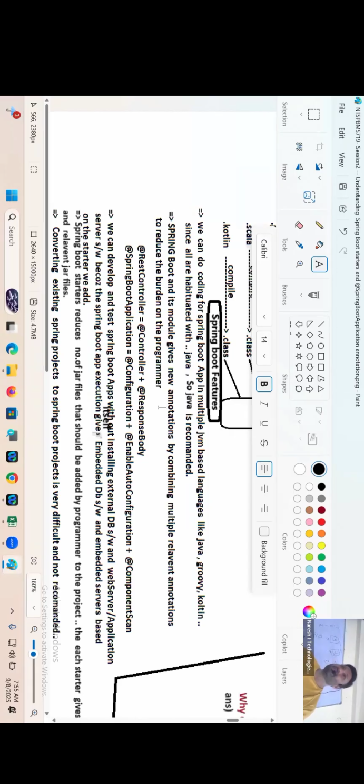It's given some advanced annotations where smaller annotations are mixed. For example, they have given @RestController, which is a combination of what? @Controller plus @ResponseBody. Instead of using two annotations, you can use what? One annotation. Interesting or not?